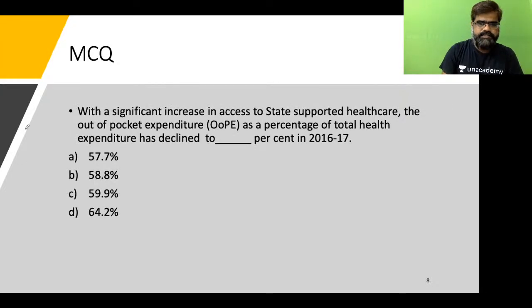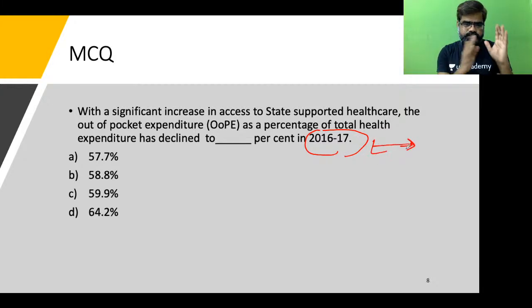Okay, the next question. With a significant increase in access to state-supported healthcare, the out-of-pocket expenditure as a percentage of total health expenditure has declined to what percent in 2016-17? This is the most recent change, students, which you should know. Is it 57.7%? Is it 58.8%? Is it 59.9%? Is it 64.2%?